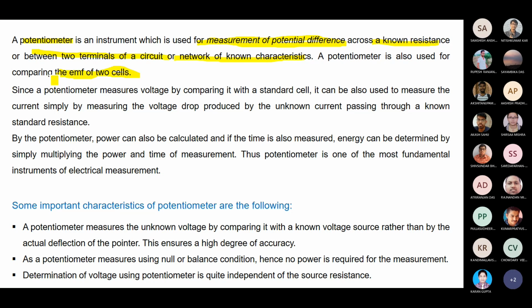Very simple. Since the potentiometer measures the voltage by comparing with the standard cell, it can also measure the current simply by measuring the voltage drop produced by the unknown current passing through a known standard resistance. What am I telling you? Just that you can calibrate the ammeter also. The potentiometer is not only for potential measurement; that is the primary one. If you are able to get the potential value and you know the standard resistance you are using, then calibration happens by the potentiometer.